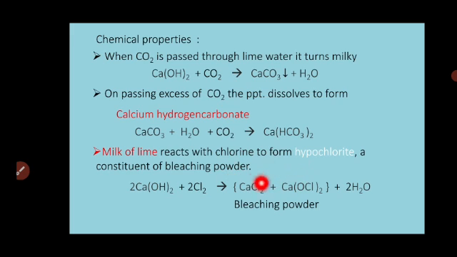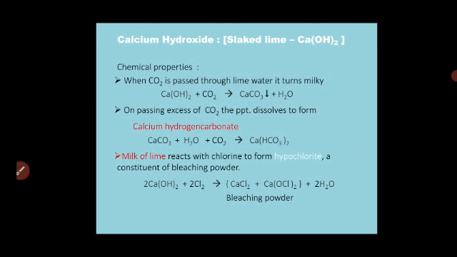This mixture together is called bleaching powder, plus 2H2O. Now where do we use bleaching powder? For bleaching clothes especially, or even to remove fungus in rainy season. So calcium hydroxide is used for the preparation of bleaching powder, as well as in qualitative analysis for detection of the radical.